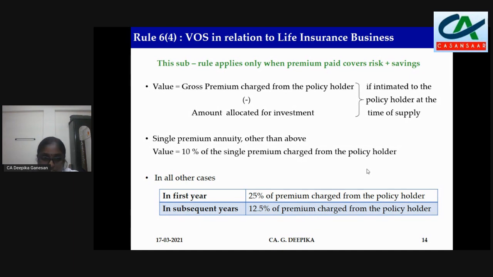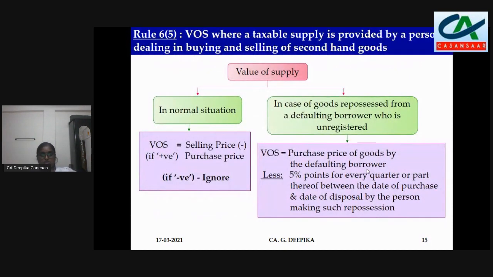In all other cases, if it is the first year, 25% of premium charged. Say every year the premium charged is 20,000. For the first year, on 20,000, 25% is 5,000. On that 5,000, apply GST and pay that. For the subsequent years, out of 20,000, 12.5% comes to 2,500. On that, apply GST and pay the amount. So this is in relation to life insurance business.